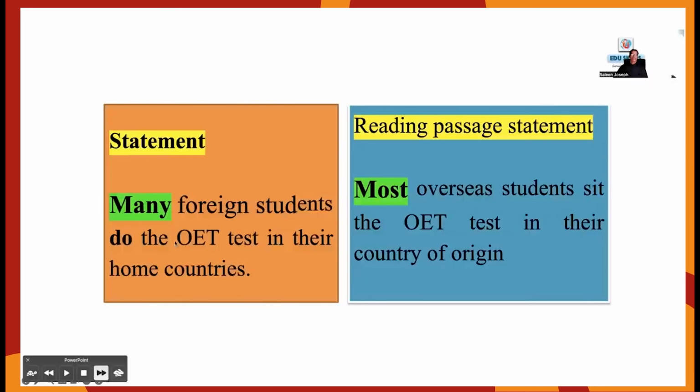The statement is: many foreign students do the OET test in their home countries. The reading passage says most overseas students sit the OET test in their country of origin. Is it the same? No, they are not the same. Many means not most. Here you see synonymous expressions: foreign students, overseas students; sit, do. The synonym of sit in this sentence is do. In their home countries, in their country of origin. These are known as synonyms or synonymous expressions, and most of those questions will use such synonymous expressions or paraphrasing, which you should understand.